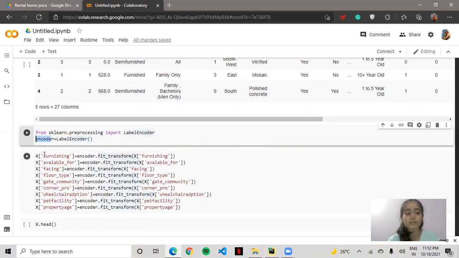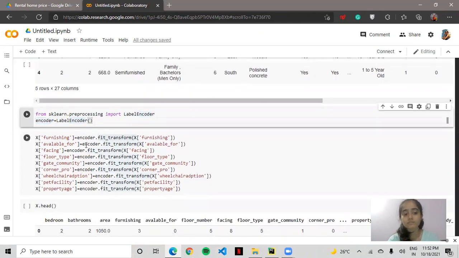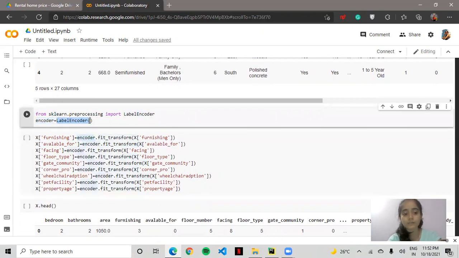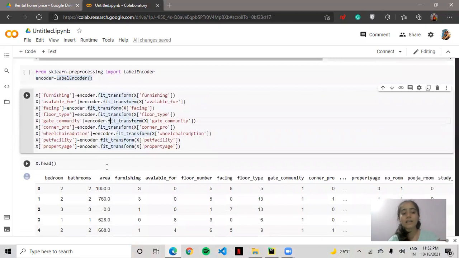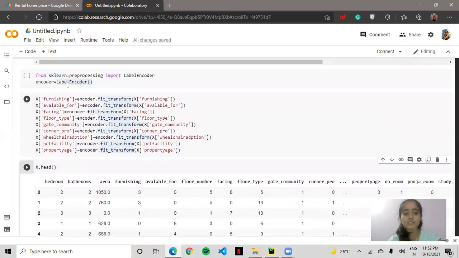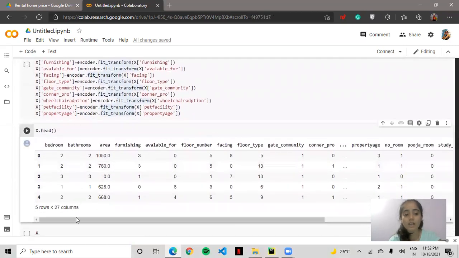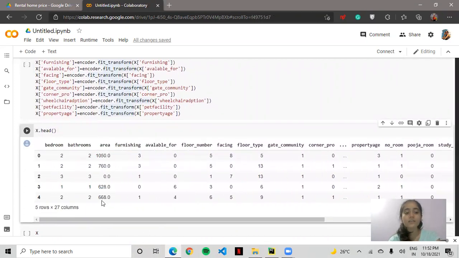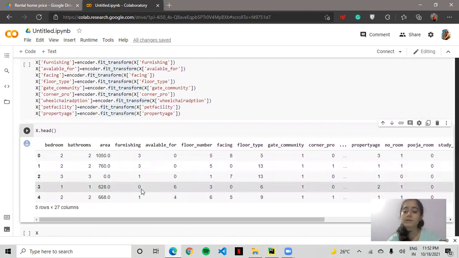Due to this we will have convenience in writing our code. If I had not done this, then in place of encoder I would have to write the full label encoder. So for my convenience I have done this. Now again we will check what our data set looks like. After doing this label encoding, we can see all our categorical values are converted into numerical values. See, now it will be easy for me to model my project.